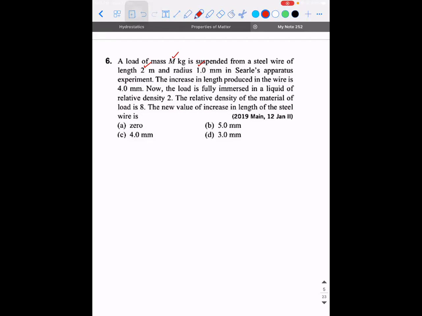So if I read it like a story, I'm able to understand there are two cases. What are the two cases? One in air, one in liquid. So first let's analyze what is going to happen when it is in air. There is a load that is suspended from a steel wire of length 2 meter and radius 1 millimeter. So there is a mass m. Correct? Due to the weight of the solid that is being suspended, there is an increase in the value of length.